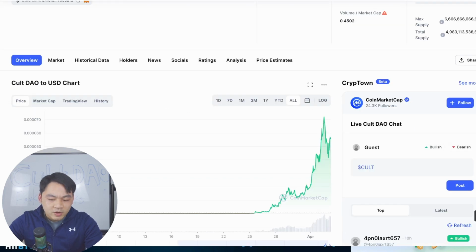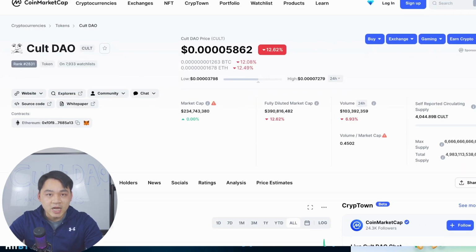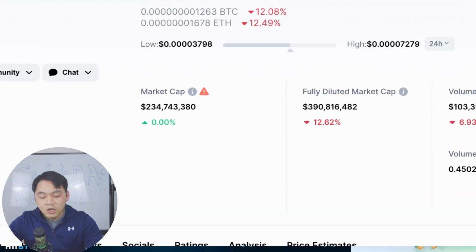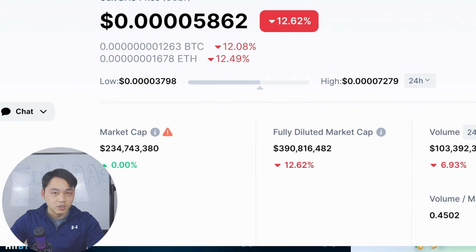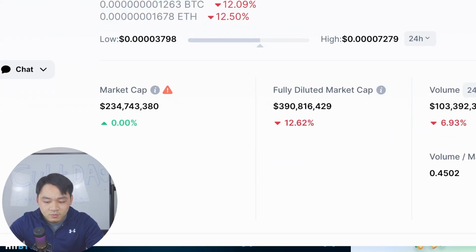What really doesn't matter is how many times it went up before. It's what we can expect next and in the future of this project. The logic of joining this project is very simple. Do you like this project? Do you agree with them? Are you a big fan of decentralized finance? And also, if you look at the market cap, it is relatively small at this moment.